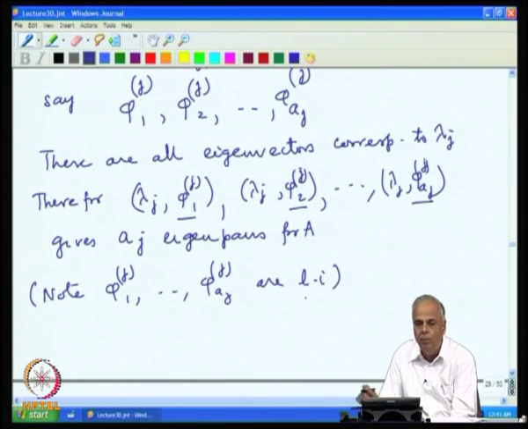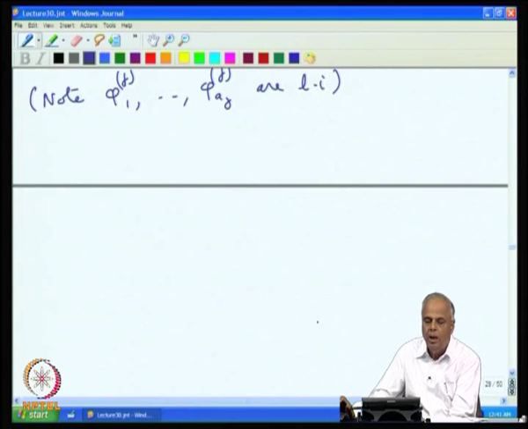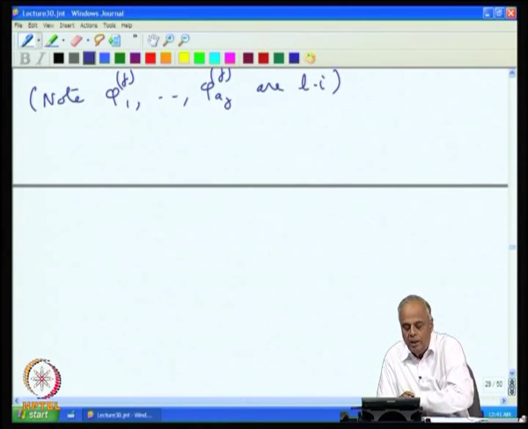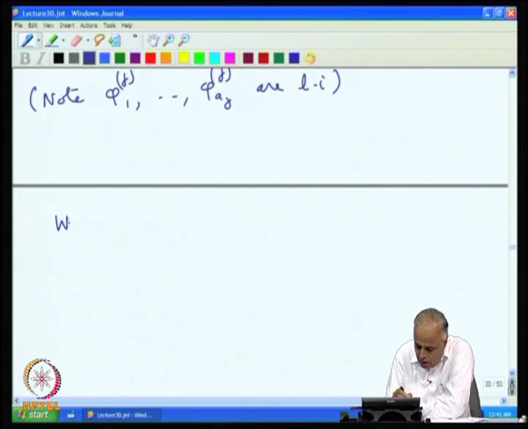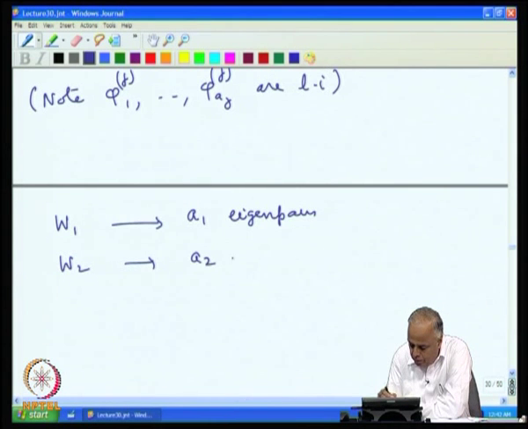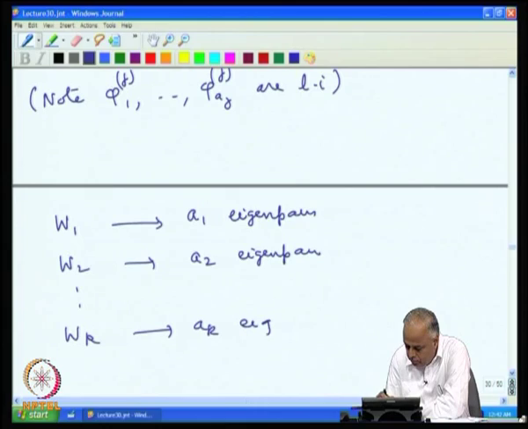So, thus we have W^j alone giving rise to a_j eigenpairs. So, W^1 gives rise to a_1 eigenpairs, W^2 gives rise to a_2 eigenpairs, and so on. W^k gives rise to a_k eigenpairs.